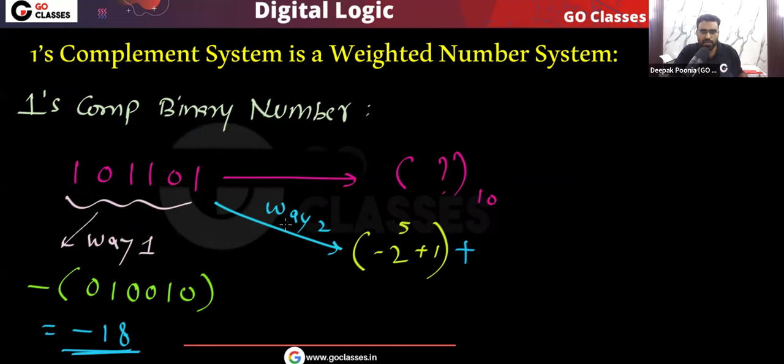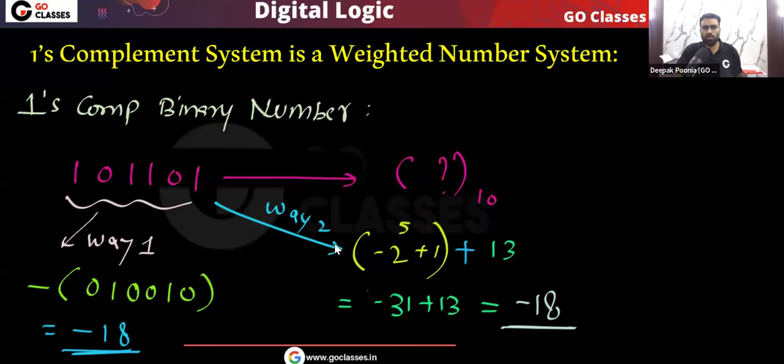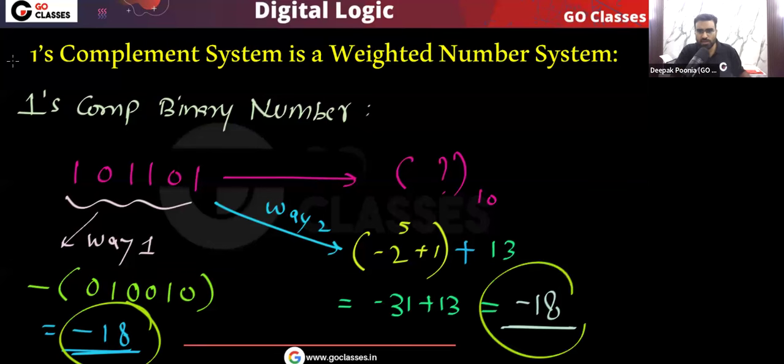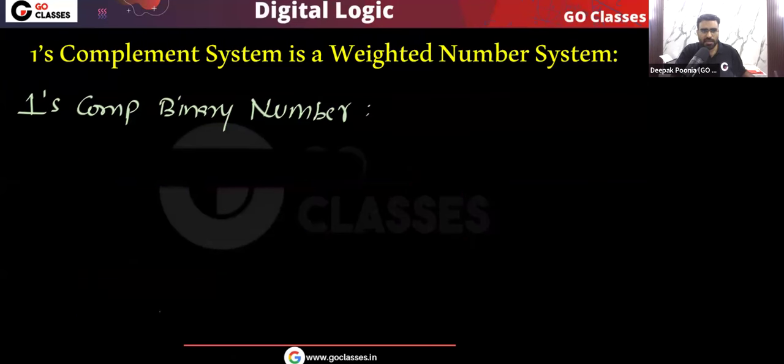So what is 1101? That is 13, right? Finally, what did we get? We got minus 32 plus 1, that is minus 31, plus 13. What is minus 31 plus 13? That is minus 18. Yes or no? So you can see we got minus 18 here also, and minus 18 here also. I hope you understood. Is this clear? Like this you can solve. Now let's take another example. Consider this ones complement binary number.